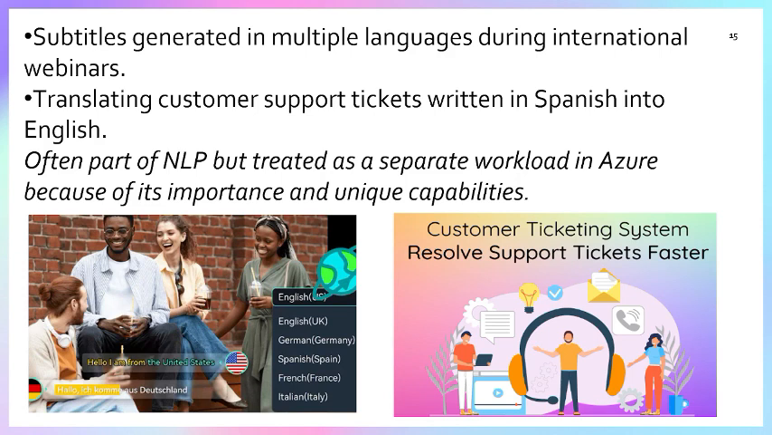Subtitle. Subtitles generate multiple languages during an international webinar. Whatever the user speaks comes into the subtitle on the bottom bar of your screen. And if you don't know that language, then you can read it in the bar. If you know English, then you can translate it.